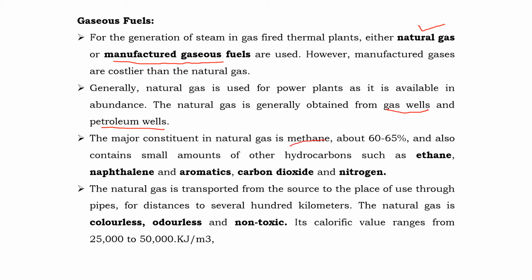It's about 60 to 65%, and along with that we have hydrocarbons like ethane, naphthalene, aromatics, carbon dioxide, and nitrogen. The natural gas is transported from the source to the place of use through the pipes for a distance of several hundred kilometers. The natural gas is colorless, odorless, and non-toxic. Its calorific value is about 25,000 to 50,000 kilojoule per meter cube.